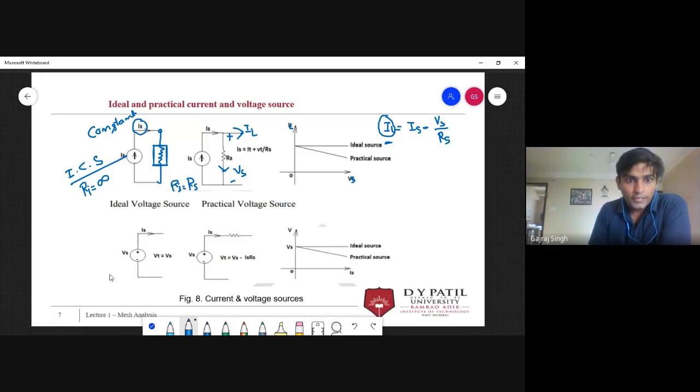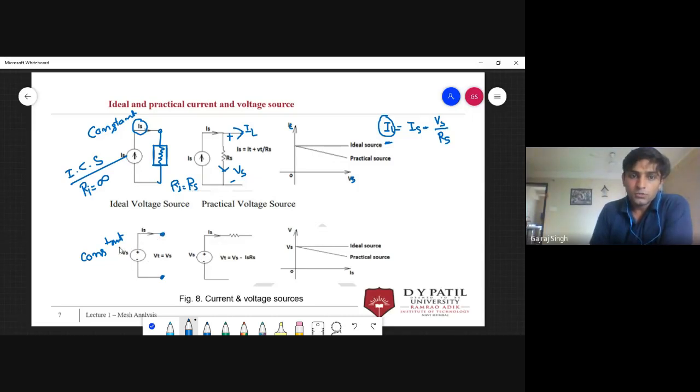In case of an ideal voltage source, the value of the source is constant. It does not depend on current. Whatever current is flowing, that's okay, but the voltage across these two terminals is constant all the time. It is not depending on any other parameter.